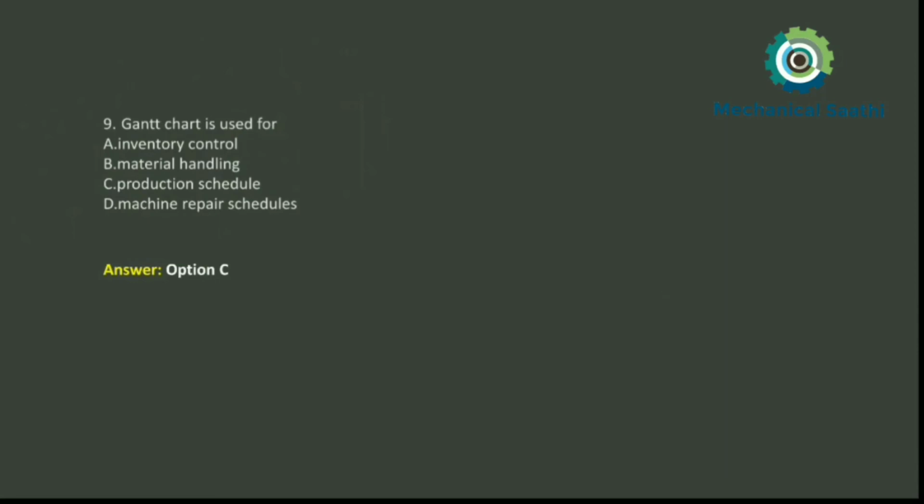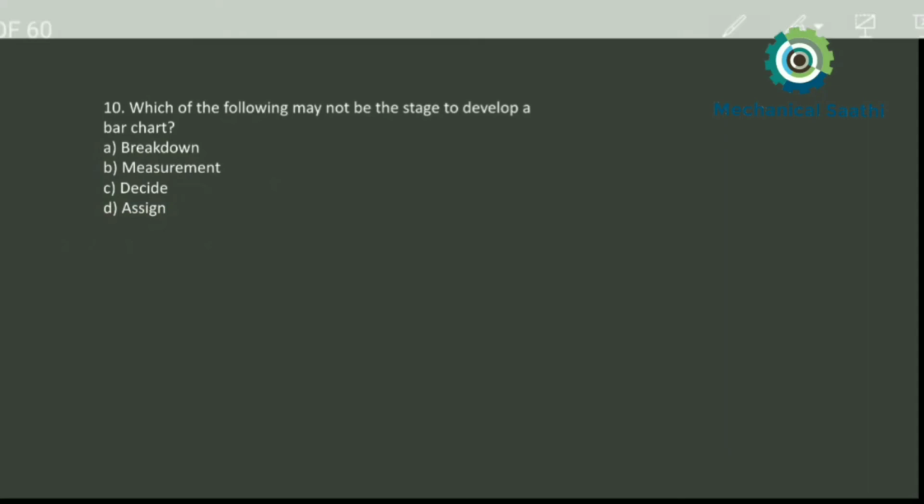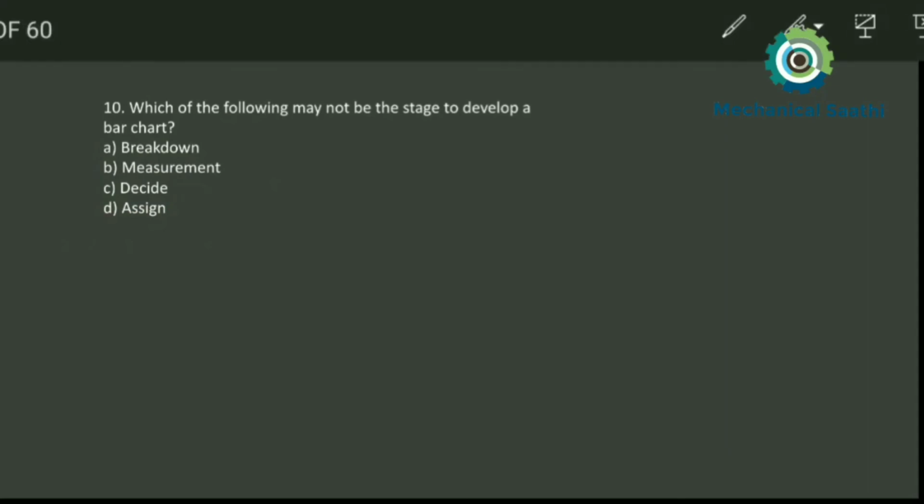Now question number 10: which of the following may not be the stage to develop a bar chart? In which stage can we not develop the bar chart? In case of breakdown, measurement, decide, or assign, we cannot develop a bar chart in case of measurement actually. So option number B will be the correct answer.